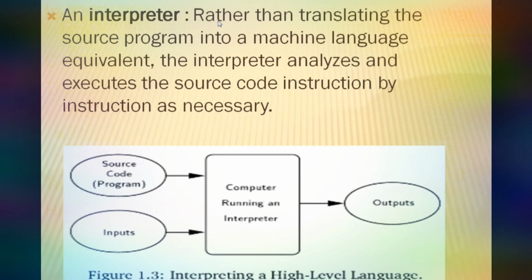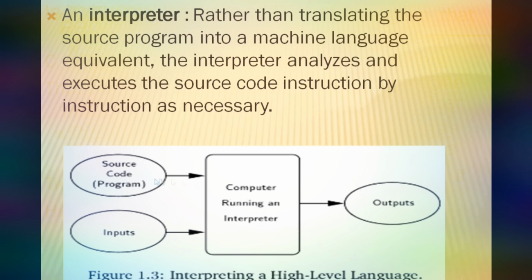What is an interpreter? Rather than translating the source program into a machine language equivalent, the interpreter analyzes and executes the source code instruction by instruction as necessary. See the block diagram.